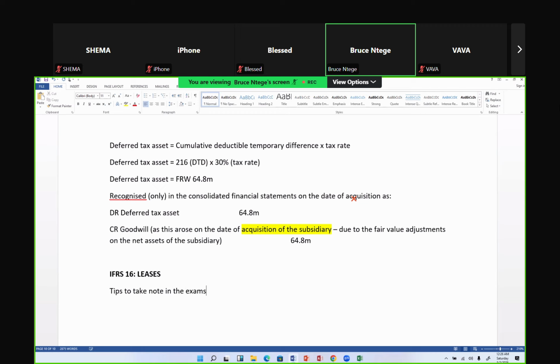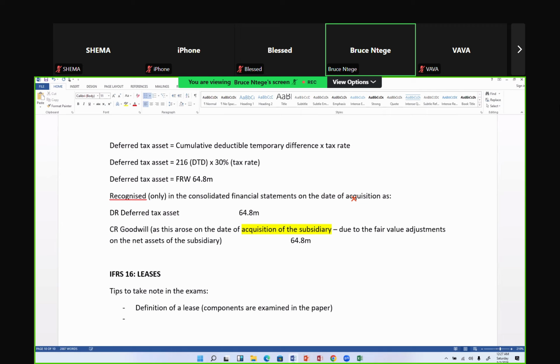So these are the key issues, the tips to take note of. On IFRS 16, one is that be very mindful of the definition, because the components of these definitions are examined. Be very alert to that definition. People don't read to understand it. They read it for formality because it's the first sentence you find at the start of the topic.